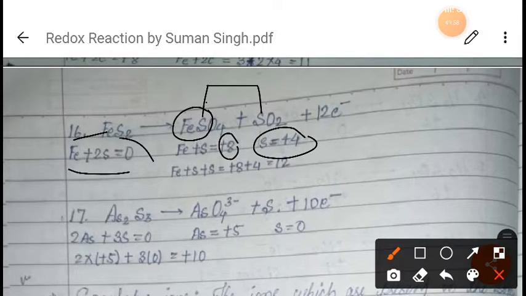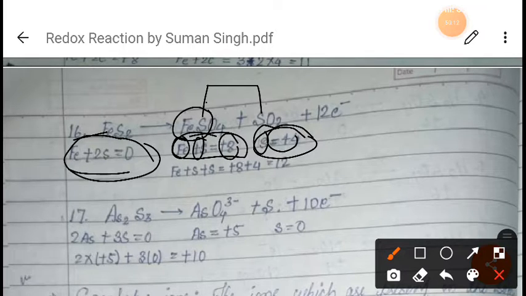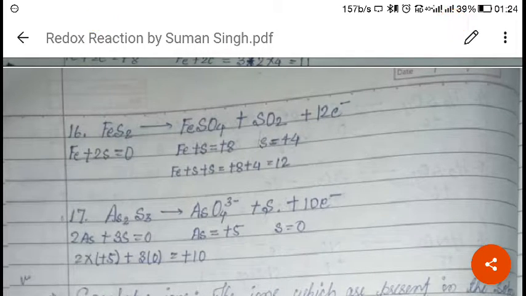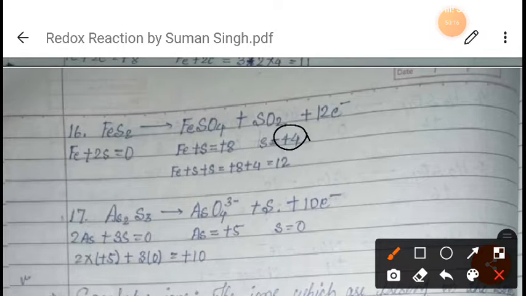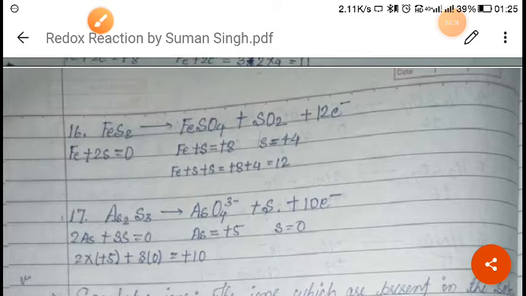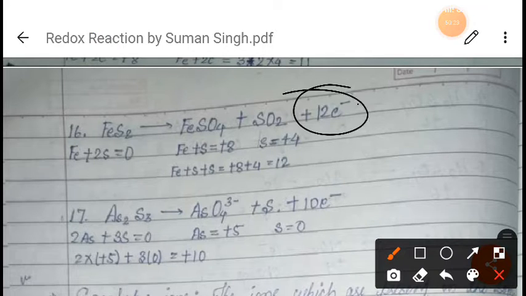So now what we will do here, what we have got: one iron and two sulfur. Here also one iron, this, another sulfur is this, and this sulfur, right? So how will we add this? For this iron and sulfur it is 8, and for this it is 4. So how much will it become? It will become 8 plus 4, it will be 12. Here it is 0, so 12 minus 0 is 12. So the change in oxidation state is plus 12. I hope you have understood this, right?